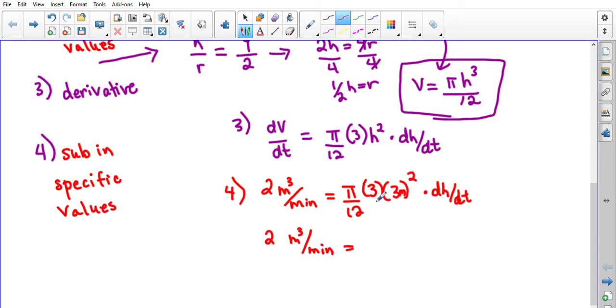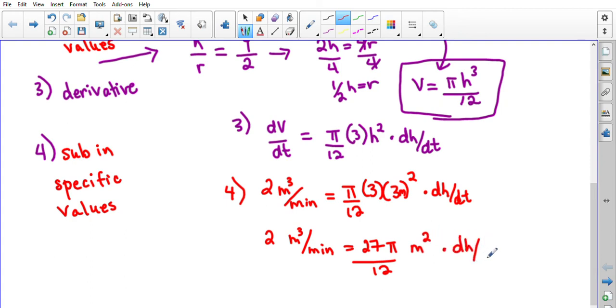On this side I have a 3 and a 3 squared, so I have 9. 9 times 3, so right, I've got to go back and make that a 27 pi over 12, and we have that unit of meters squared. Seems kind of awkward there, but that's okay.